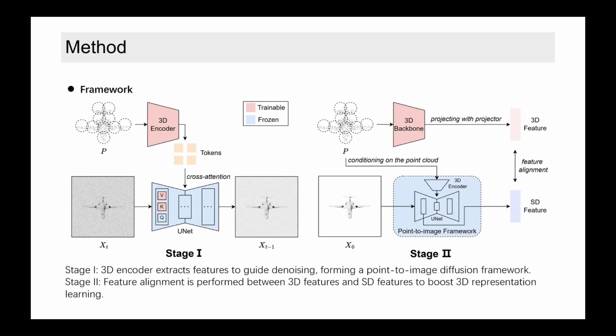Point SD adopts a two-stage training strategy to leverage the semantics encapsulated in the SD model to assist in point cloud pre-training. First, Point SD feeds noisy images rendered from point clouds into a frozen SD model and replaces the text encoder with a 3D encoder to obtain the 3D condition for denoising, thus establishing a point-to-image framework for subsequent feature alignment. Next, Point SD uses point clouds as the condition to extract features from the SD model and then aligns the output of the 3D backbone with them for pre-training. I will introduce the two stages separately.